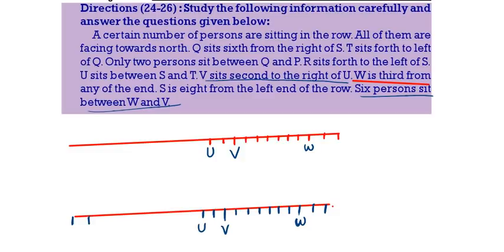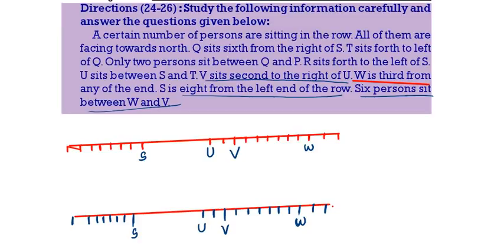S is 8th from the left end. So from the left, at the 8th place we will get S: 1, 2, 3, 4, 5, 6, 7, 8th. Here also the 8th place will be S.